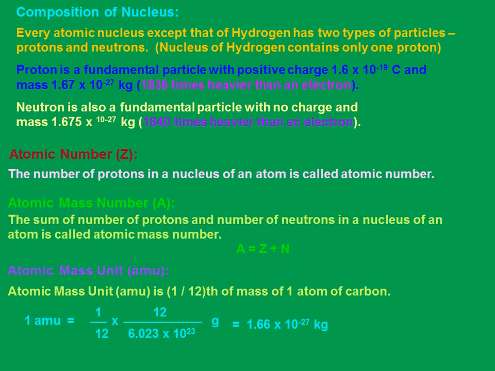And you can ask me, sir, why have we taken carbon alone? Why not all the remaining elements? Earlier, oxygen was supposed to be used. There is an interesting story behind this. At the very beginning, physicists used one kind of atomic mass unit, considering oxygen, while chemists used the other kind, which is the carbon kind. So later you can Google this story behind the atomic mass unit.